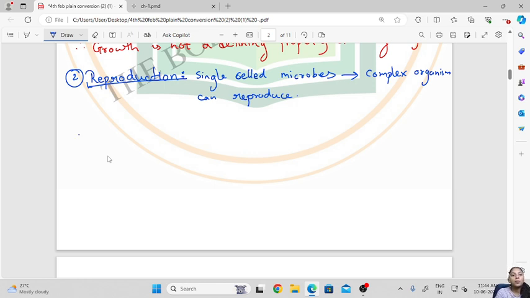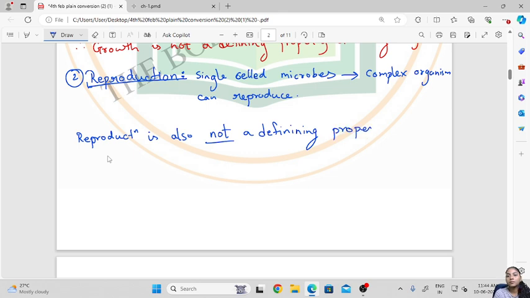No. Reproduction is also not a defining property of life. Why? Because there are certain living organisms which cannot reproduce or which do not reproduce, but they are certainly alive or living.